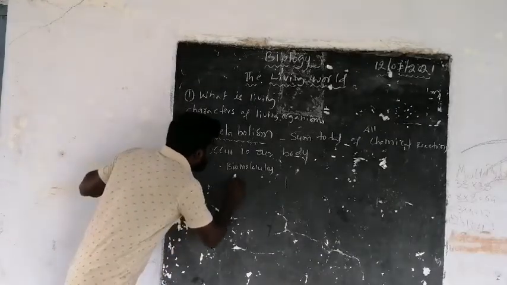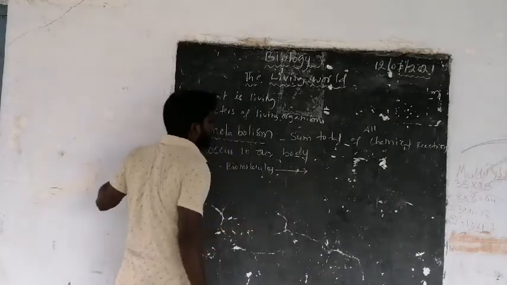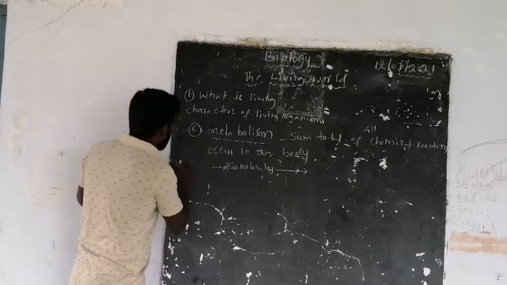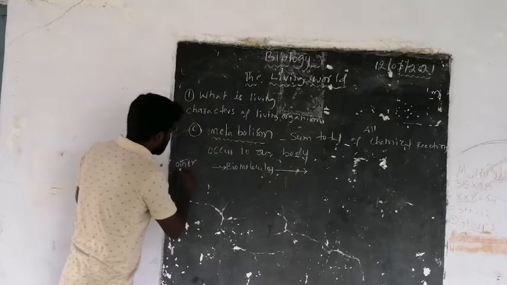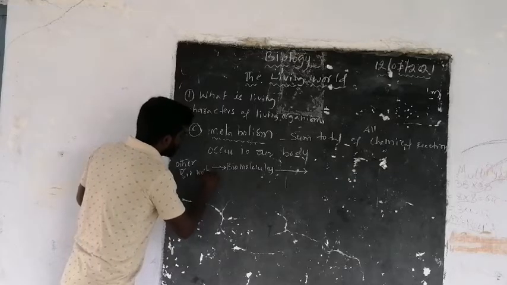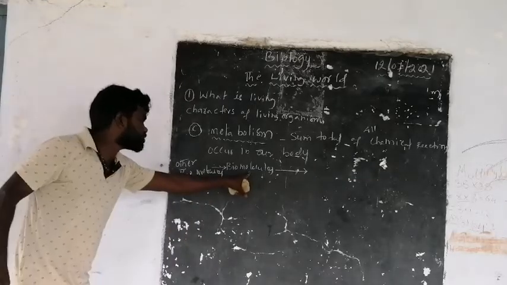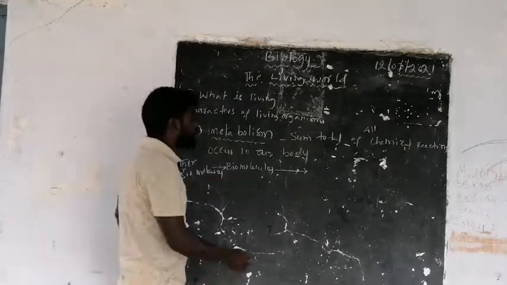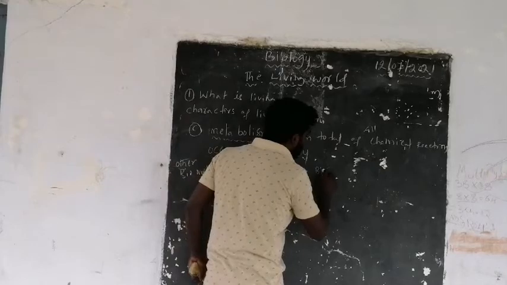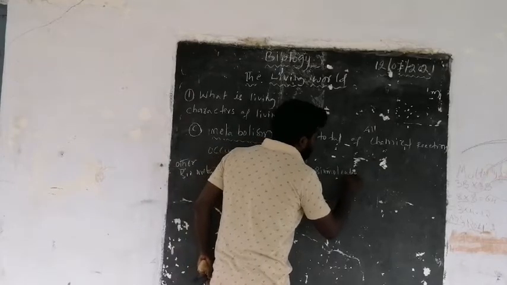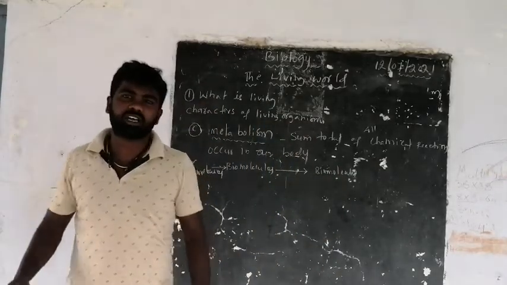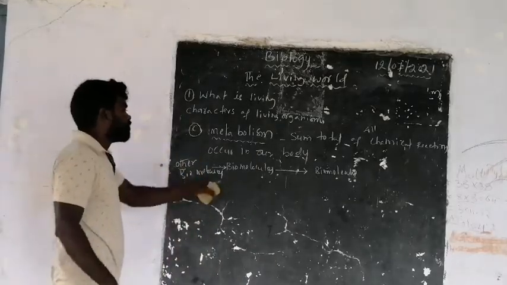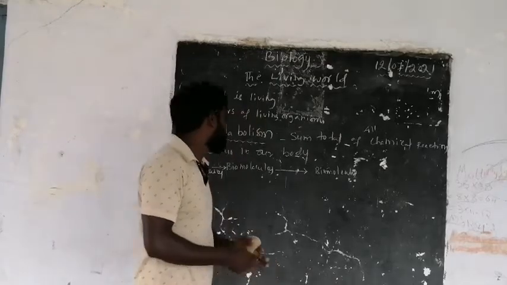Some biomolecules are formed from other biomolecules, and these biomolecules are changed into other smaller biomolecules. Which means the complex substances are converted into simpler substances, or simpler substances together form a complex substance. I have already told you.